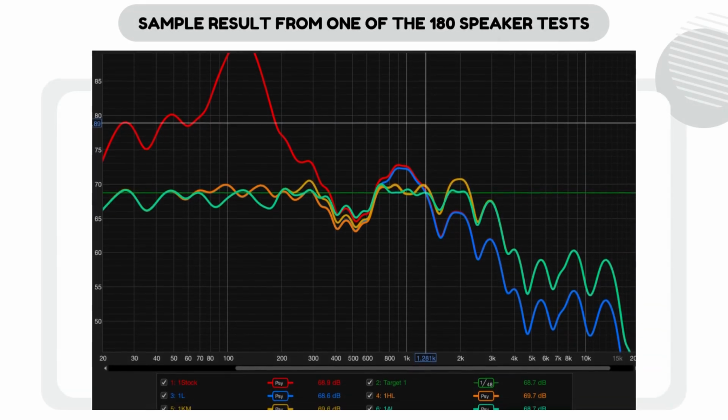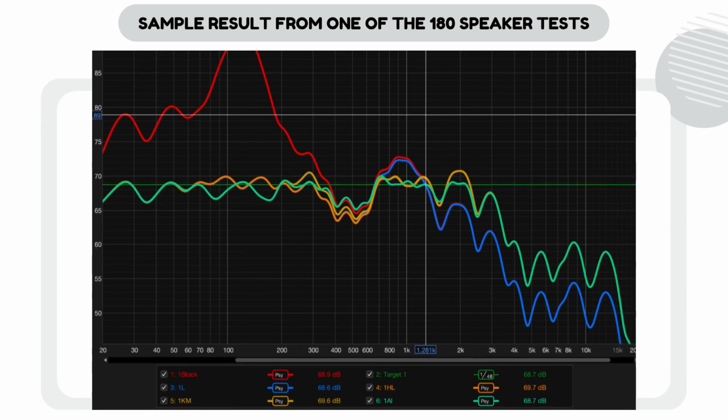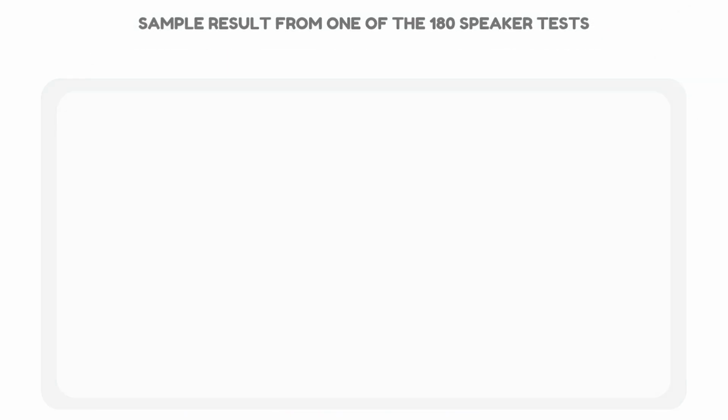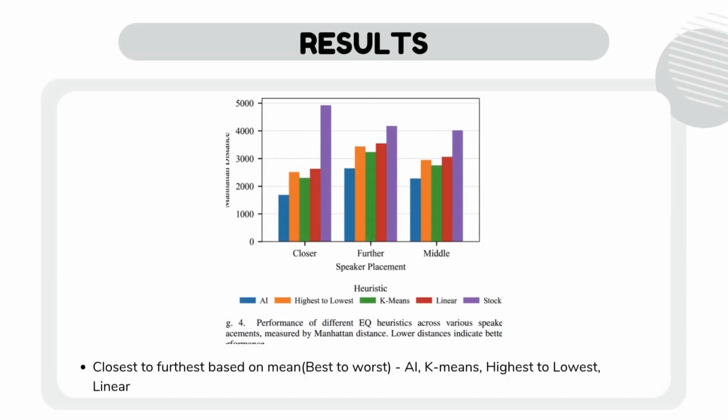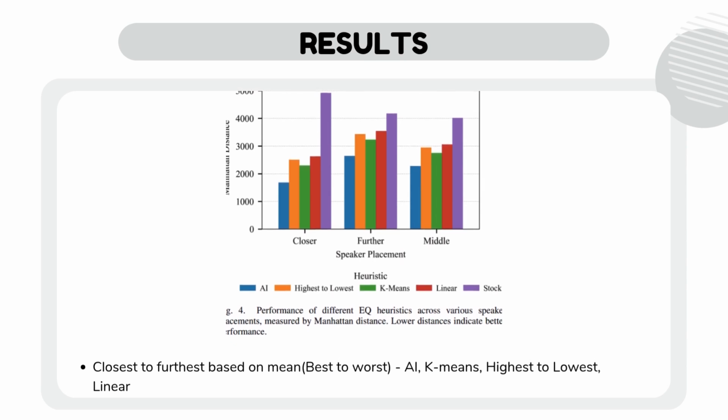The red line is the uncalibrated measurement. The dark green line is the target, what it should be, and the other lines are the post-adjustment measurements. The stock configuration, which has no EQ, had the highest average Manhattan distance at 4,370.98. This shows that default settings often fail to match the target response, especially in challenging room conditions.